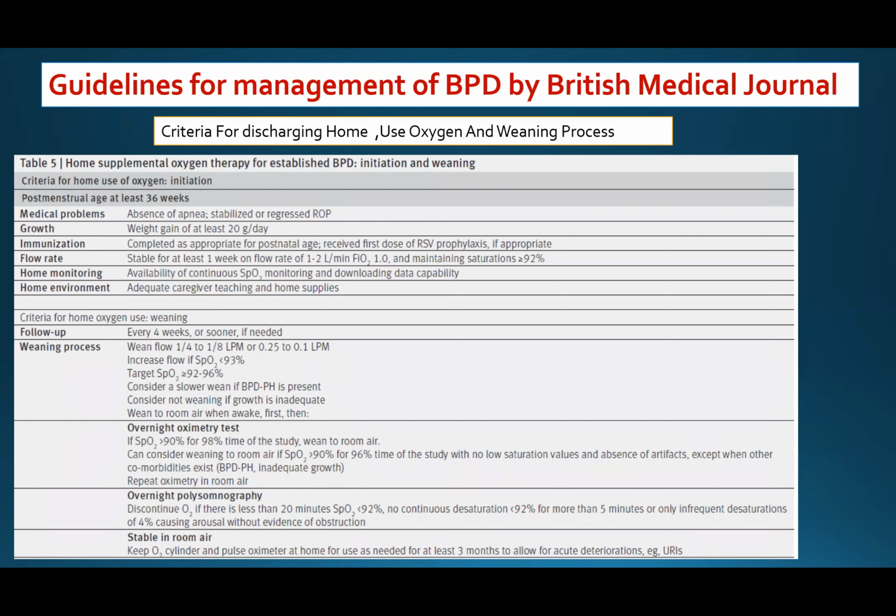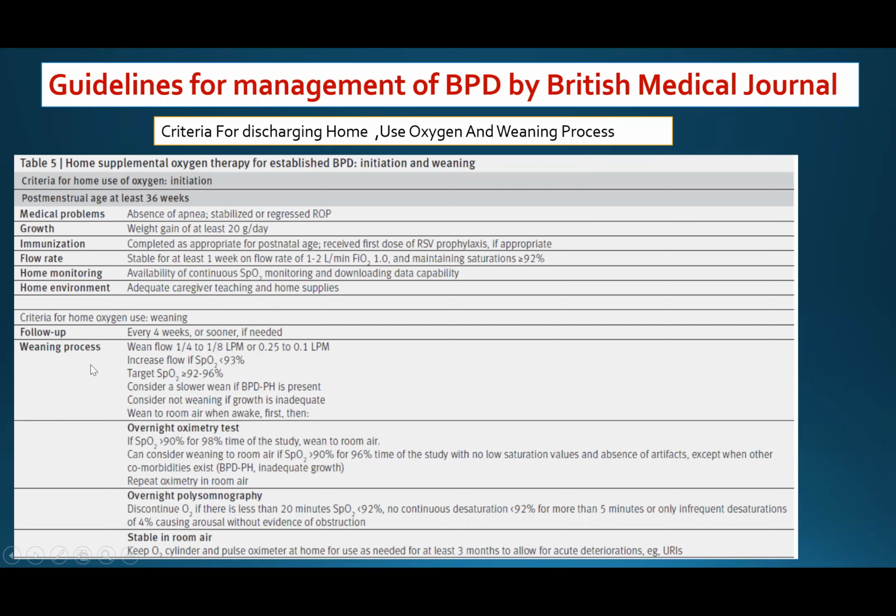Flow rate is supposed to be stable for at least 1 week on flow rate from 1 to 2 liters per minute on FiO2 100, maintaining saturation more than 92. Home monitoring, you have to teach the family and support them on how to use the oxygen, and how to monitor the baby at home. Criteria for home oxygen use. Usually you have to have follow-up for this baby every 4 weeks or sooner if needed.